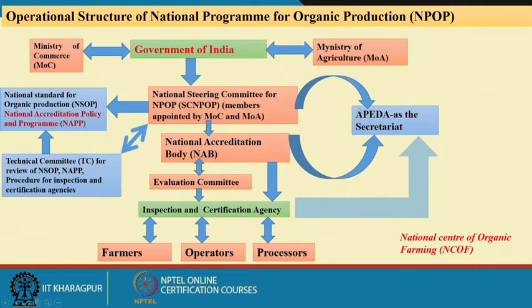APEDA then coordinates between the NPOP, the national accreditation body and the evaluation committee, and finally the certification is issued to the farmers, operators or processors.